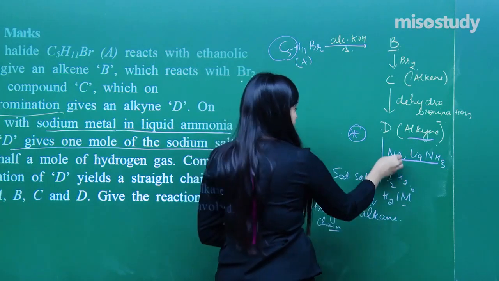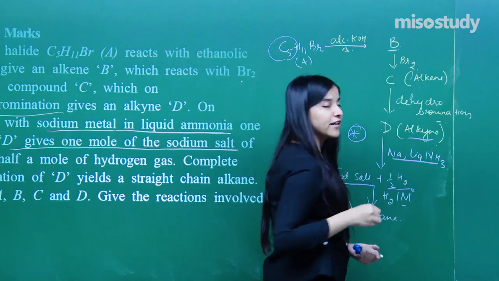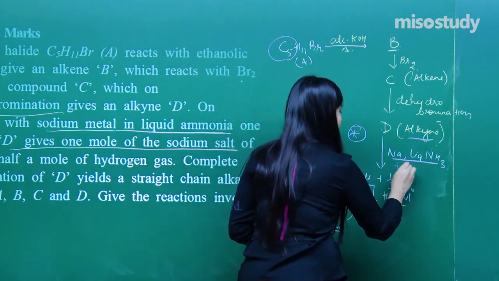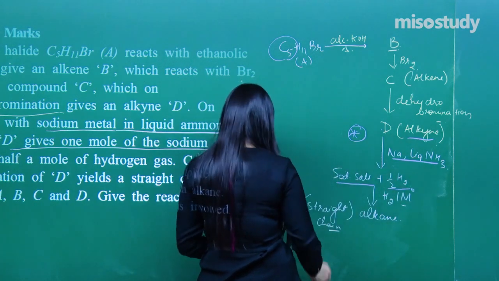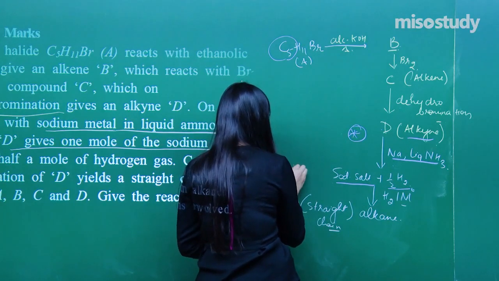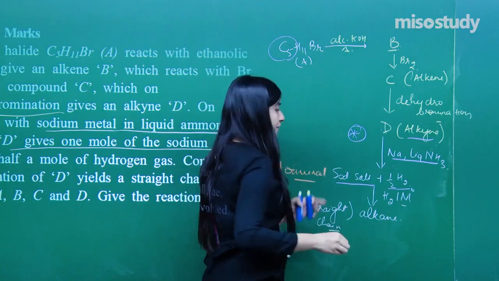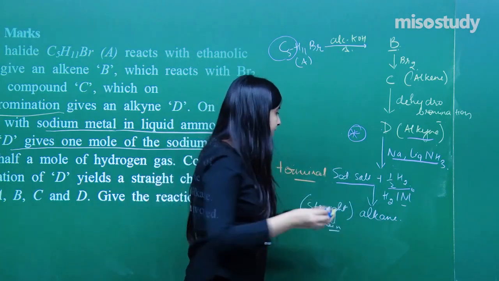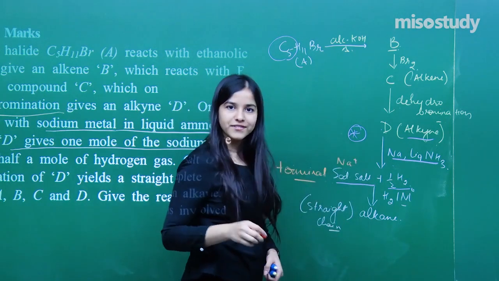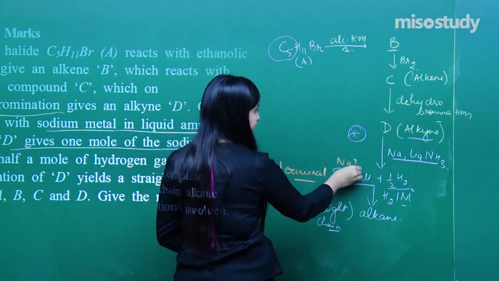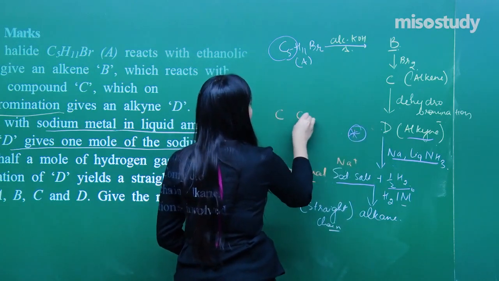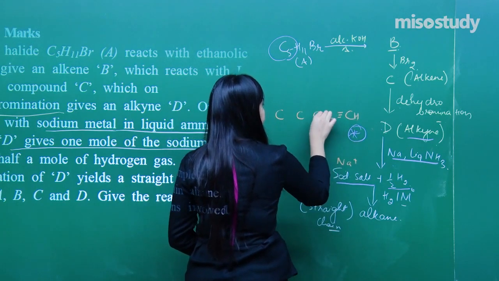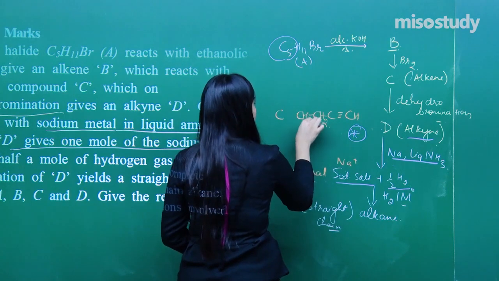Since we are obtaining the sodium salt and half of H2, first of all it should be a terminal alkyne, and only 1 hydrogen is getting replaced by sodium, Na positive. So I have got my alkyne D, with carbons 1, 2, 3, 4, 5, a terminal alkyne, CH2, CH2, CH3.